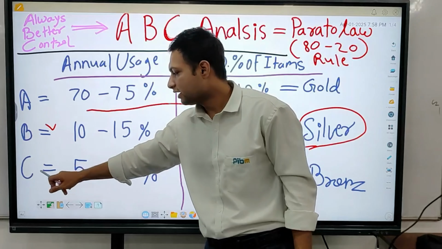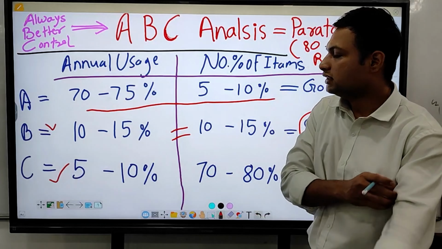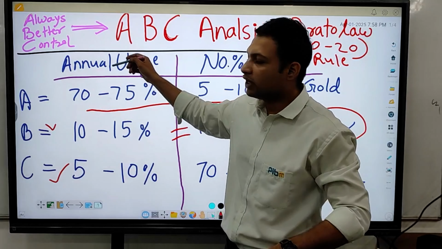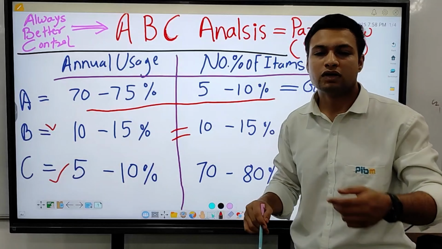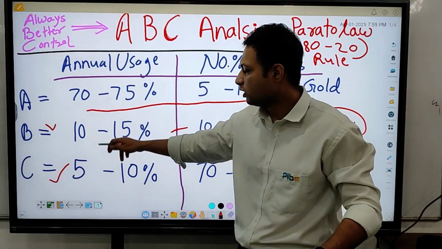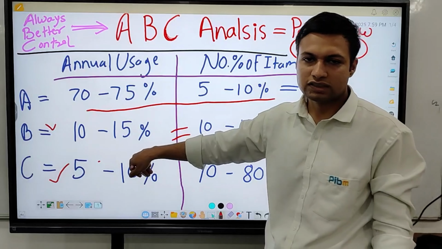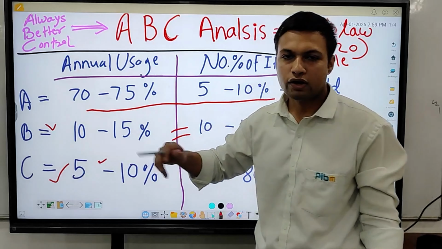Now in inventory there are some C category items. These C category items are items we are going to use, but not necessarily on a regular basis. So 5 to 10% is the percentage of value.